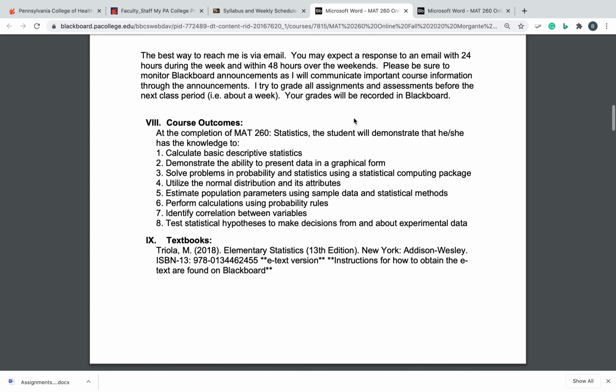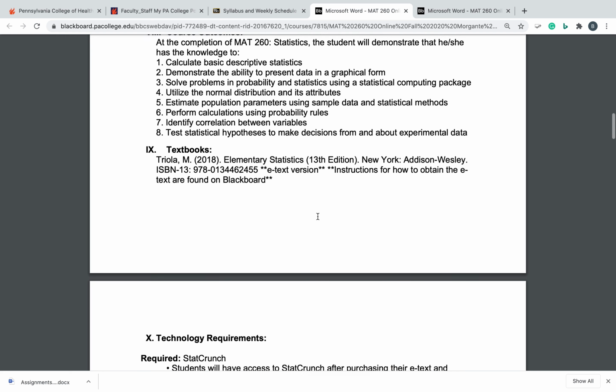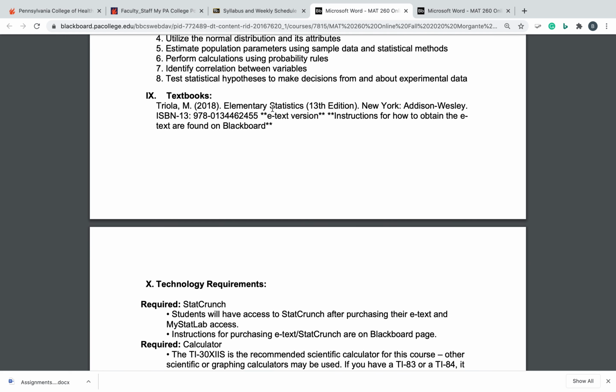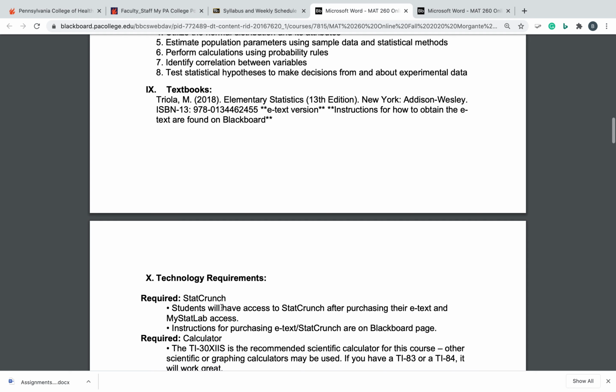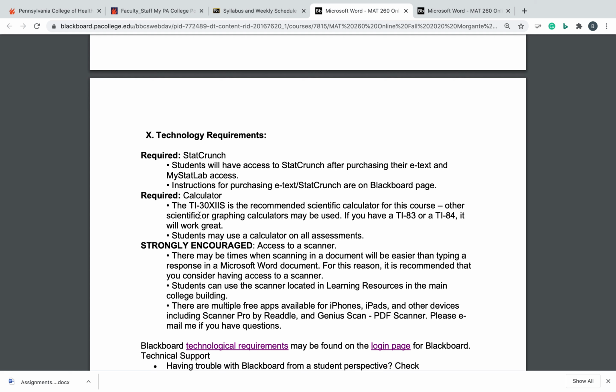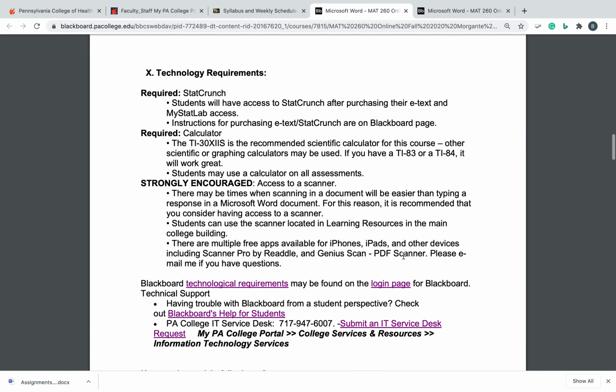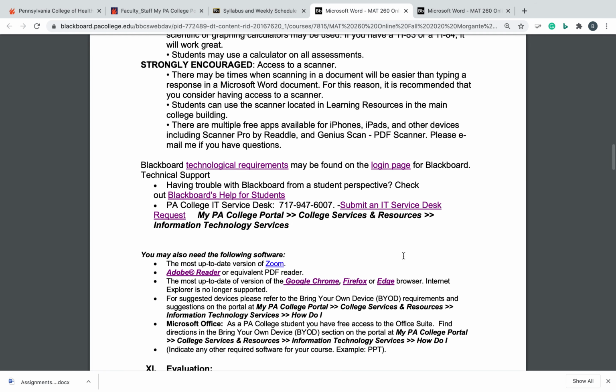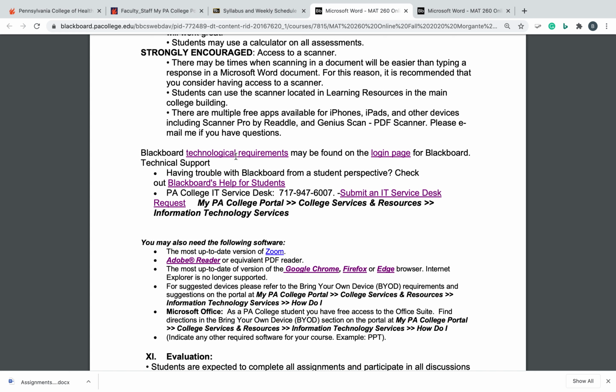Course outcomes, you can learn about those as we go through the course. Your textbook for this course will be an e-text. Once you get your MyStatLab access, the e-text and StatCrunch will come with that. Instructions to get that are found on Blackboard. For a calculator, the TI-30 is recommended. This is an inexpensive calculator that you should be able to find anywhere. If you already have a graphing calculator, you can use that instead. Either one will work. And the other technological requirements you can see through the links on the PA College portal.